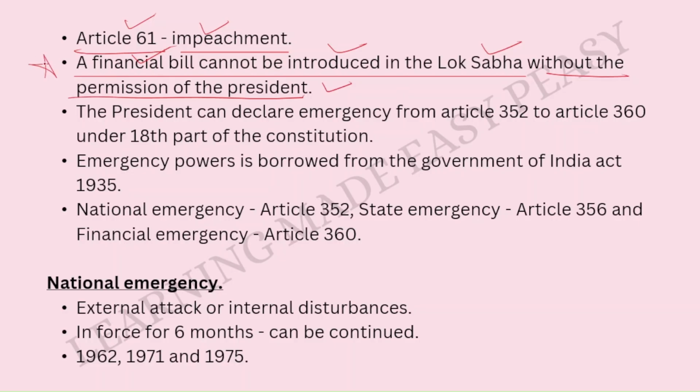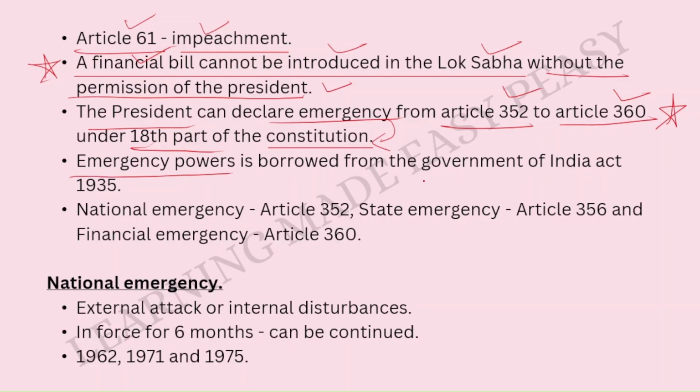This is really important. The president can declare emergency from Article 352 to Article 360. Very important again. The articles that talk about emergency are right from Article 352 to Article 360, and it is only the president who can declare the emergency under the 18th part of the Constitution. Emergencies are mentioned in the 18th part of the Constitution.